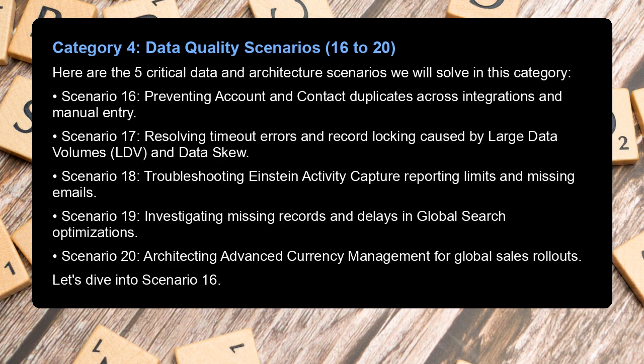Category 4. Data quality scenarios 16 to 20. Here are the 5 critical data and architecture scenarios we will solve in this category. Scenario 16. Preventing account and contact duplicates across integrations and manual entry. Scenario 17. Resolving timeout errors and record locking caused by large data volumes, LDV, and data skew. Scenario 18. Troubleshooting Einstein Activity Capture, reporting limits and missing emails. Scenario 19. Investigating missing records and delays in global search optimizations. Scenario 20. Architecting advanced currency management for global sales rollouts. Let's dive into Scenario 16.